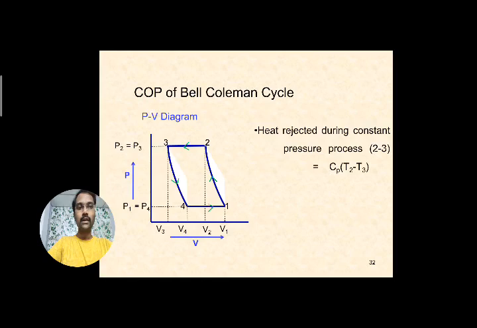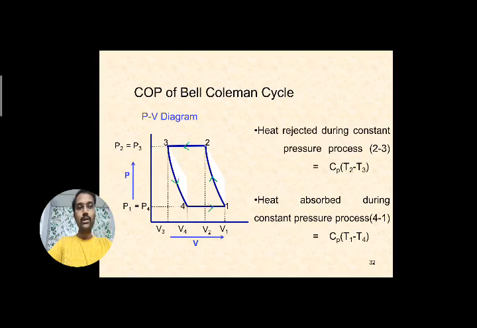T2 minus T3. This is heat rejection during a constant temperature process, and heat absorption is taking place. It means heat is absorbed by the air in the refrigerated space. That is done during the process 4 to 1. So heat absorption can be written for the constant pressure process 4 to 1 as Cp into T1 minus T4.